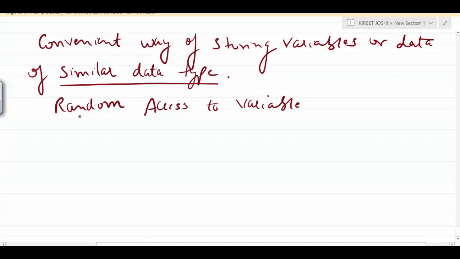We can do sorting in an array and it will save our time.